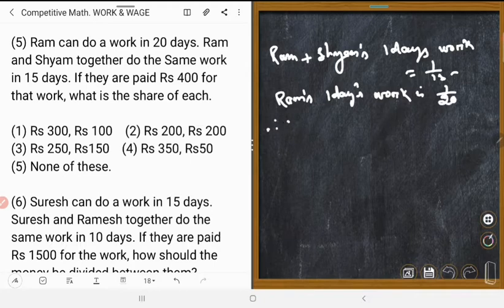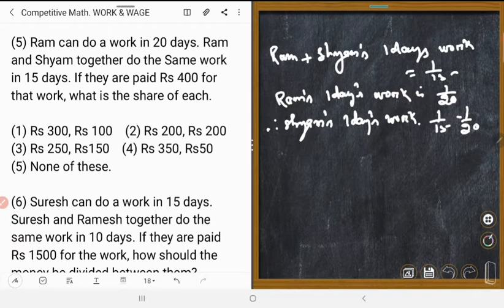Therefore, look at the blackboard, Shyam's 1 day's work is equal to 1/15 minus 1/20, that is, LCM 60. 60 divided by 15 is 4, minus 60 divided by 20 is 3.